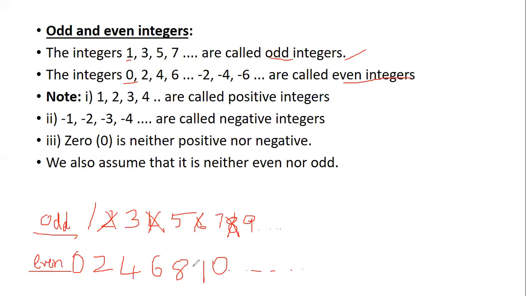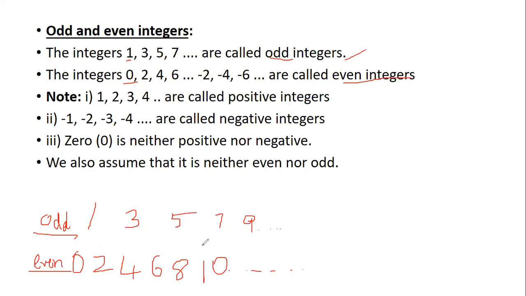Now why are they called integers? What is the definition of integer? Integer includes both negative as well as positive numbers, right? So here these 1, 3, 5, 7 and 9. Let me erase these values here for your understanding. These 1, 3, 5, 7, 9, these numbers are odd numbers.